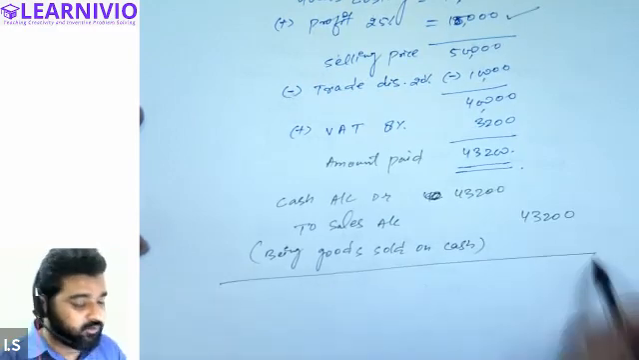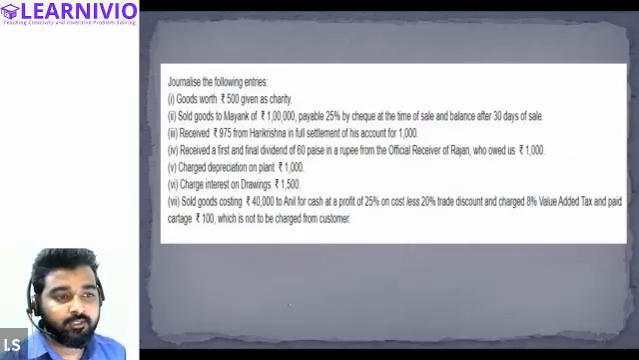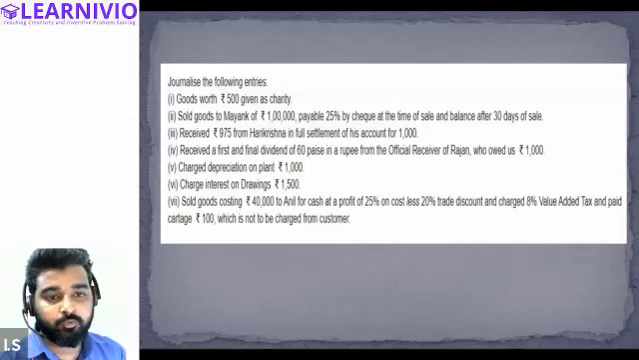Okay, this is the first part, the first journal entry of this transaction. We also have to pass one more journal entry, that is for the cartridges paid.